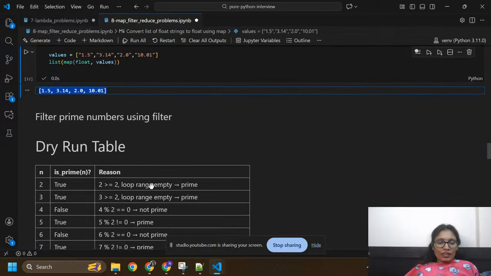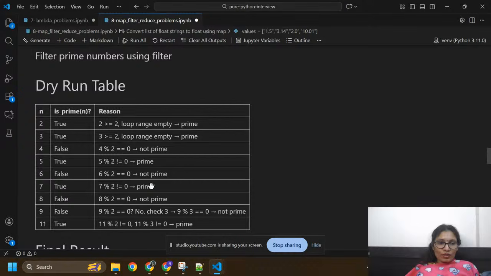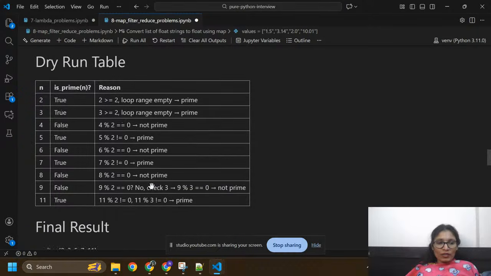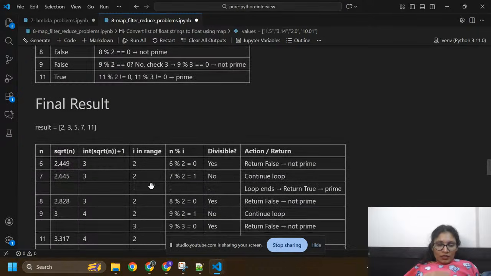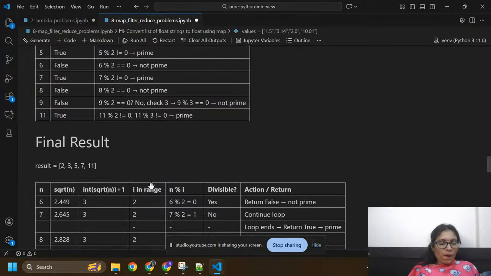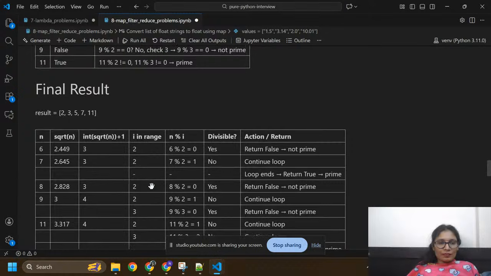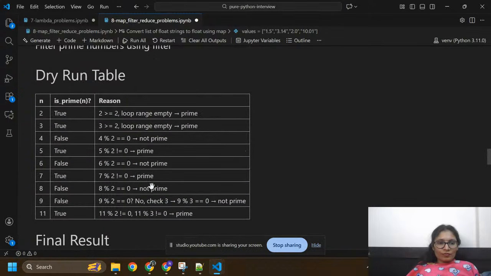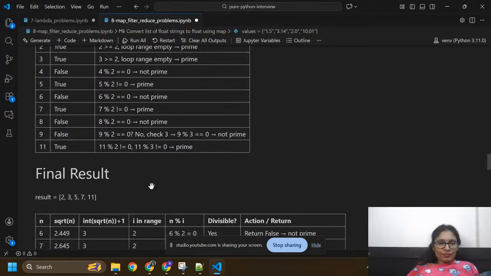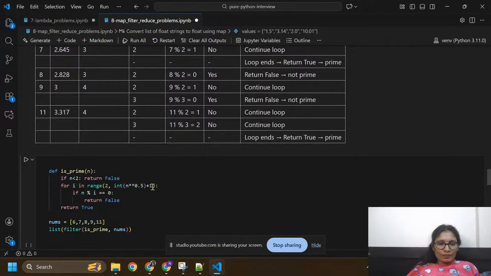Now, filter prime numbers using filter. So we are going to find prime numbers.